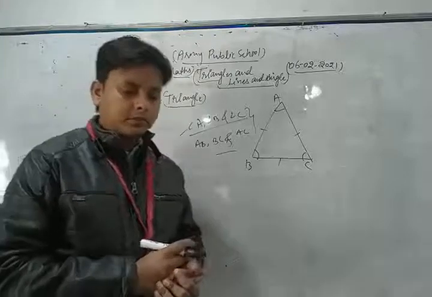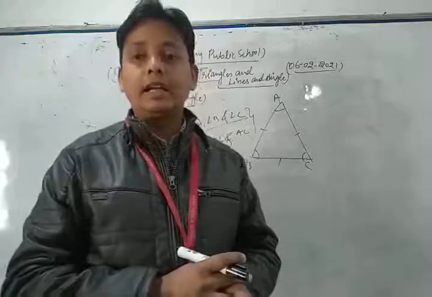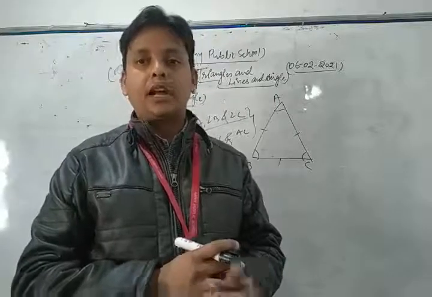Okay, dear students. Now we are going to discuss some important basic properties related to the triangle. In order to discuss the properties of the triangle, first of all we discuss the angle sum property of the triangle and its proof.